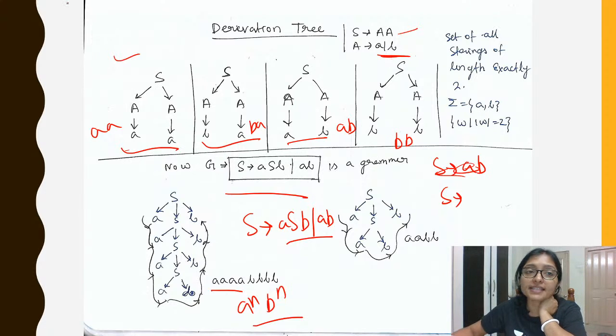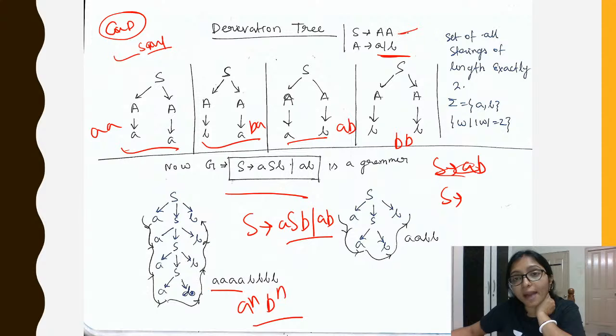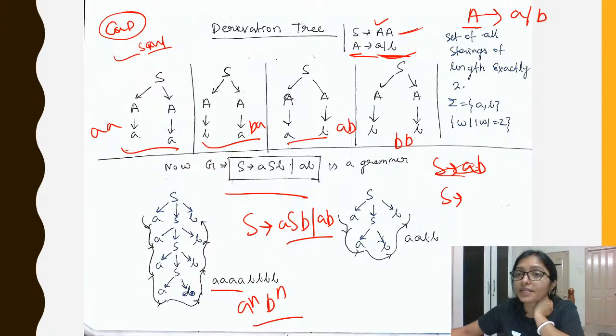Just remember that the capital letters are the variables and the small letters are the terminals. So you have to replace the capital letter with the small letter using the production. This is the easiest way to understand. This capital A, when there is A implies a or b, you can replace with either small a or small b. Got it?